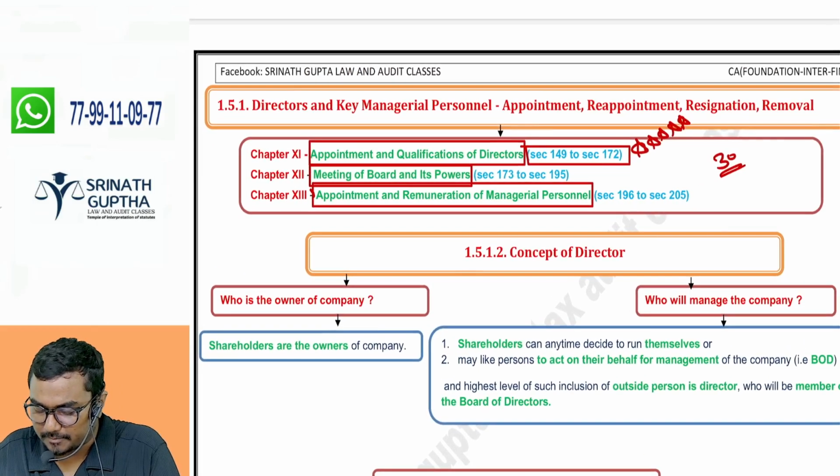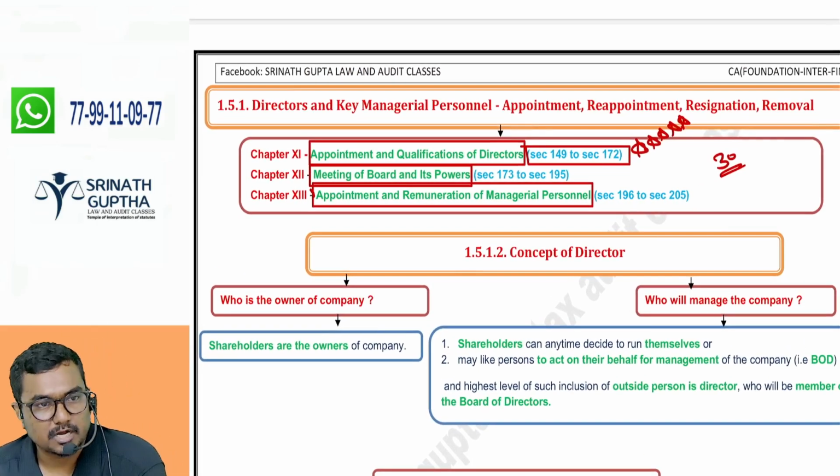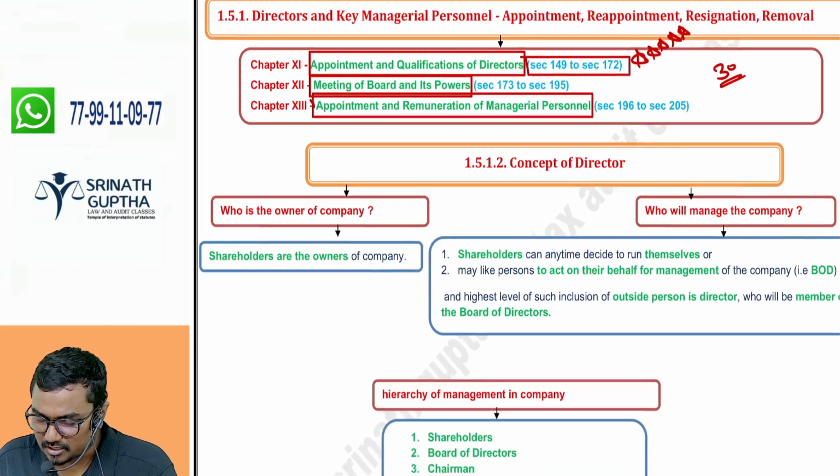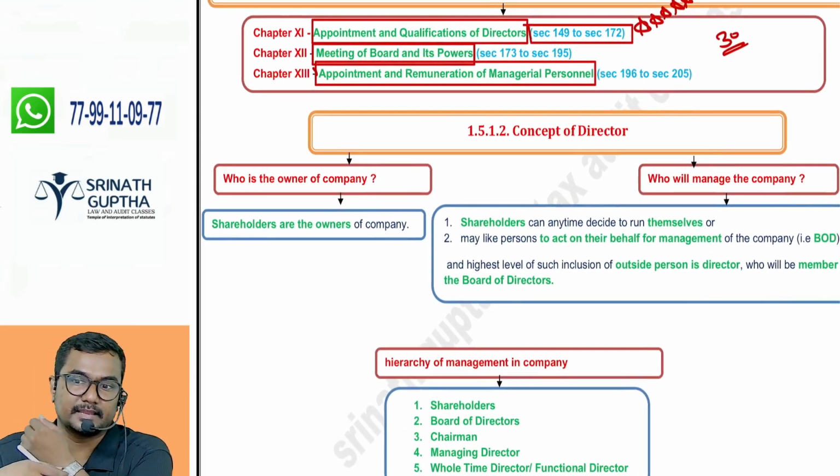Here, 3 chapters will be there: chapter 11, chapter 12, chapter 13 of the Companies Act. How many chapters are there in the Companies Act? 29 chapters, 470 sections. See what is the concept of the director as per the initial material.